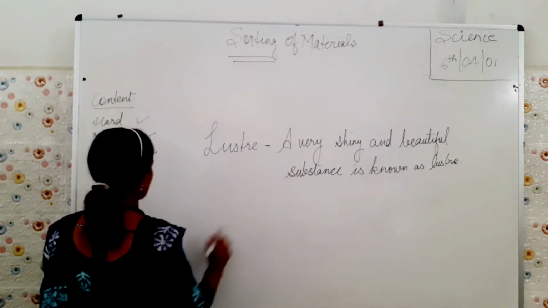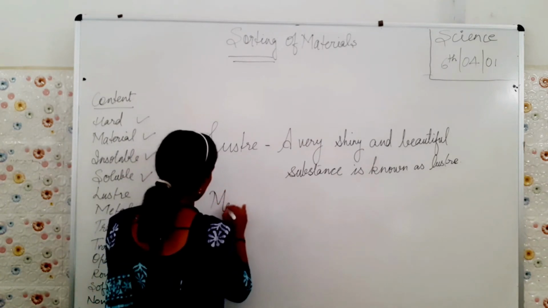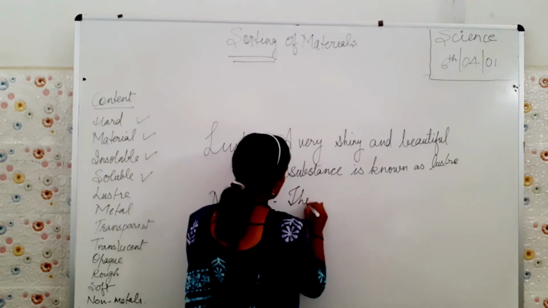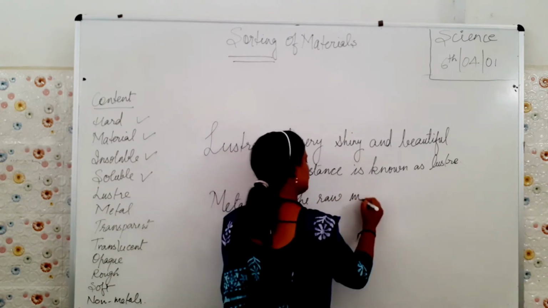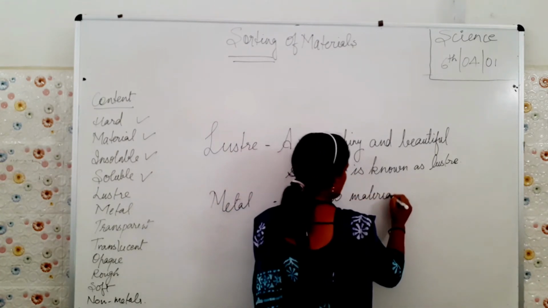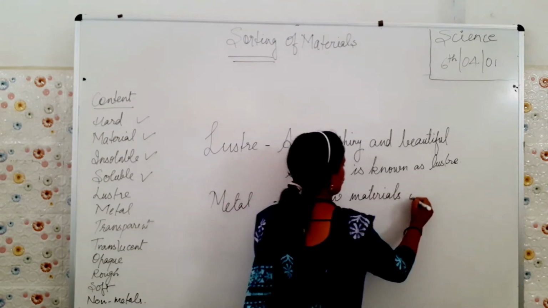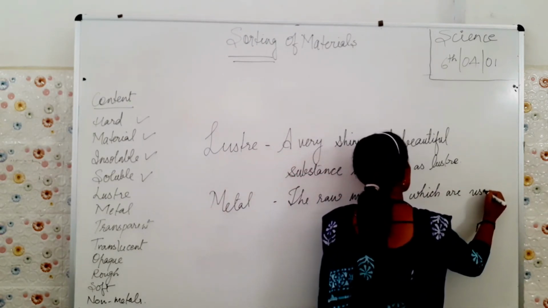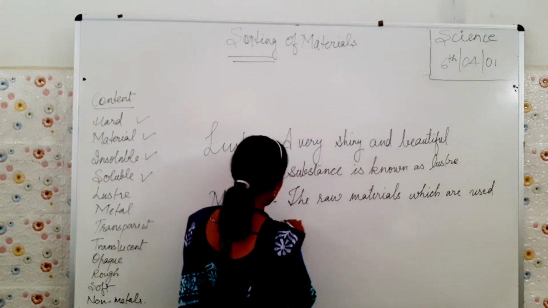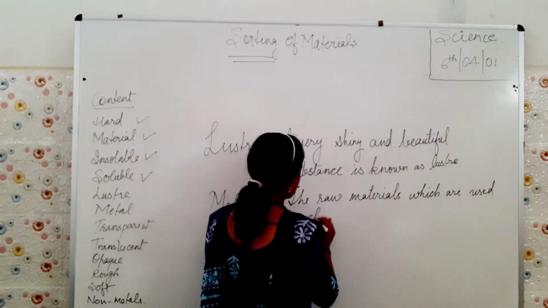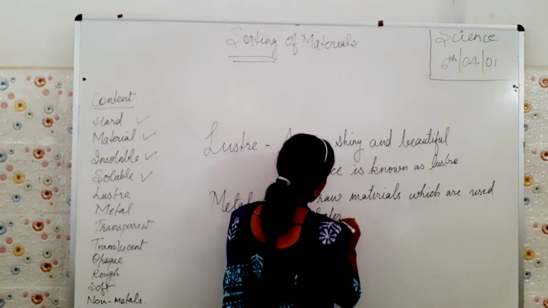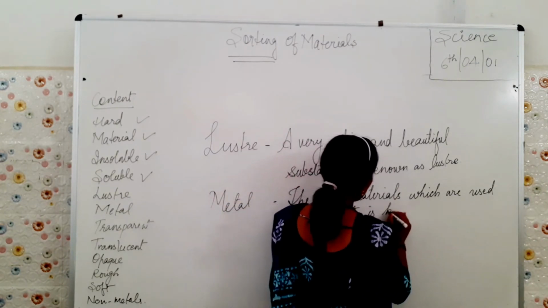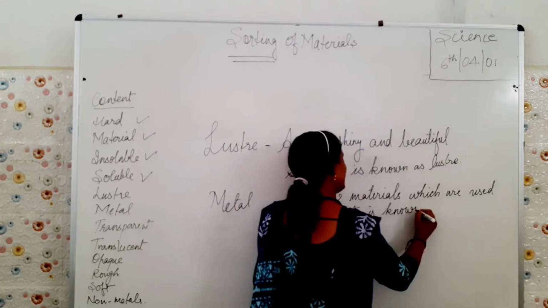Next, we have the metals. The raw materials which are used in electricity are known as metals.